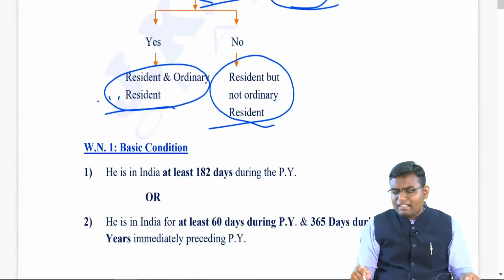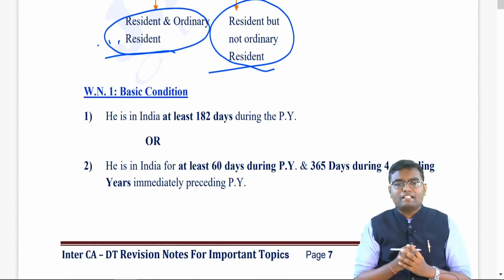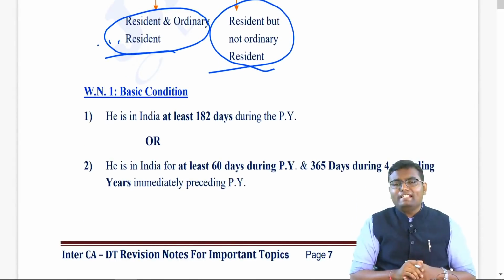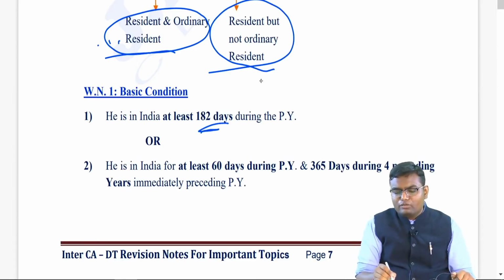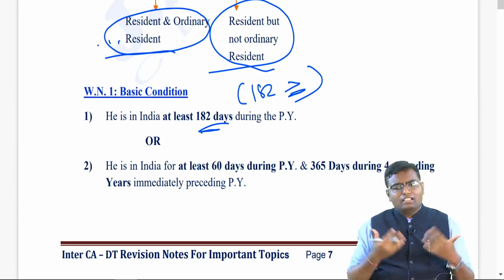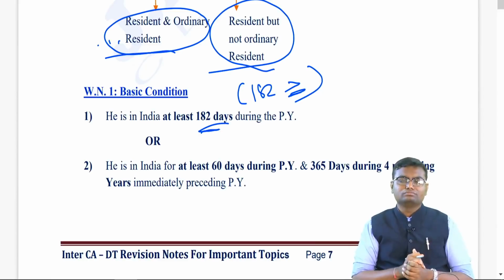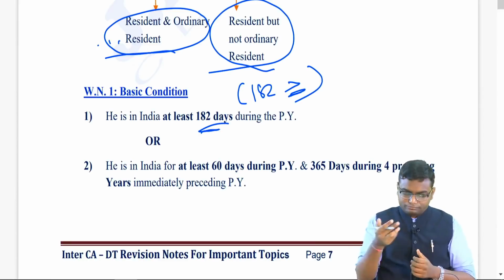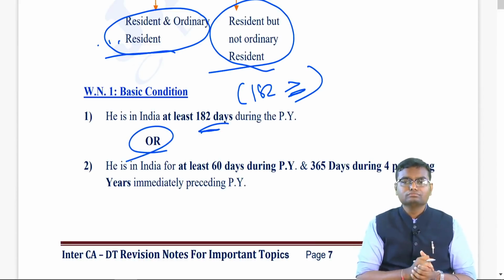Now, what are the basic conditions that you need to satisfy to become a resident? Number 1, you should be in India for at least 182 days during the previous year, either 182 or more than that during the previous year. If you satisfy that, you are resident, don't see the other condition. If you do not satisfy that, check the other condition.